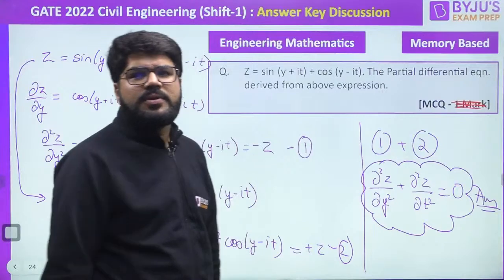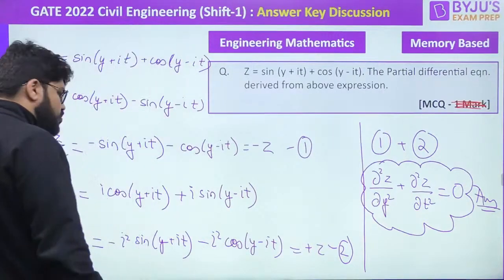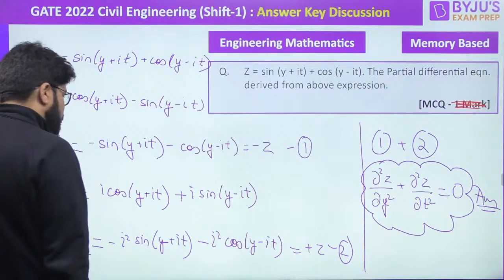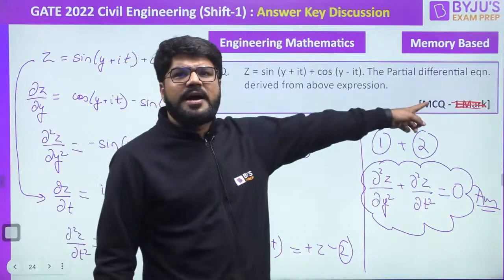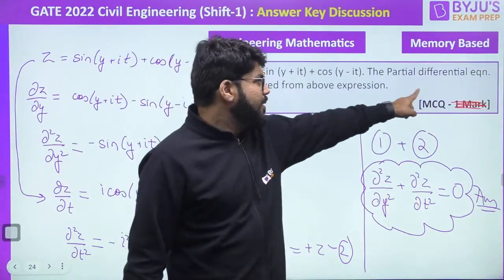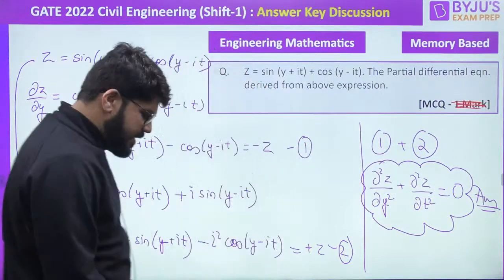All cool. Moving ahead to the next. So total 6 questions of mathematics we have conquered by this time. Anybody remembering the marks for this? You can comment to me what was the marks for this partial differential equation question.